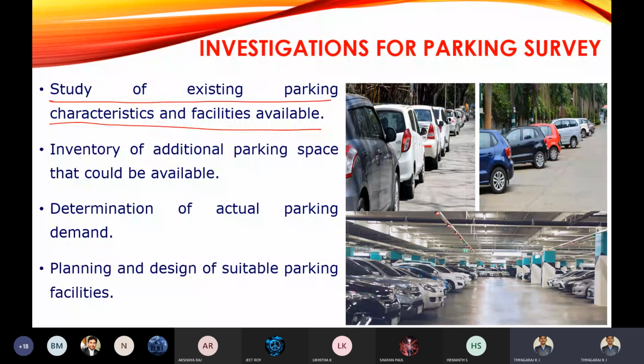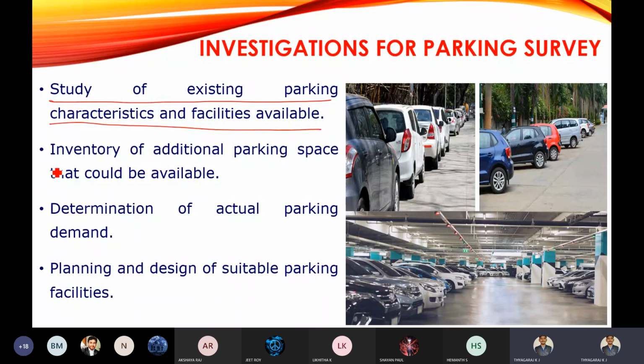You don't know about Mysore's parking characteristics and facilities, so you will be checking the existing parking characteristics and availability in that study area. This is the first point you have to concentrate on whenever you are going for parking.